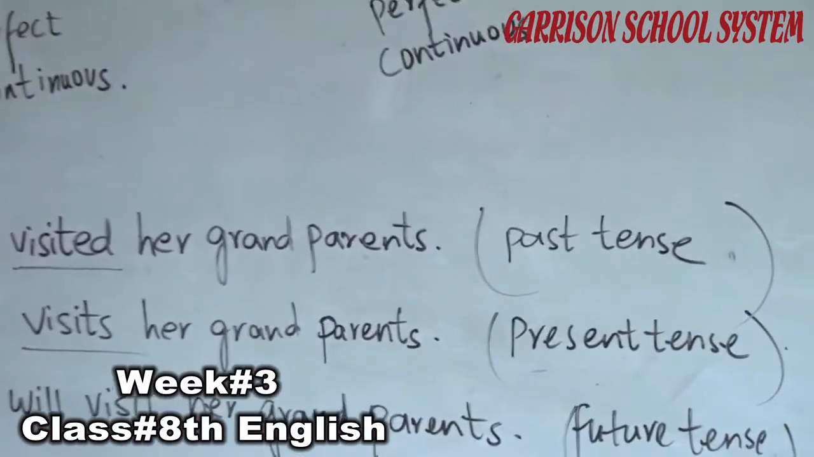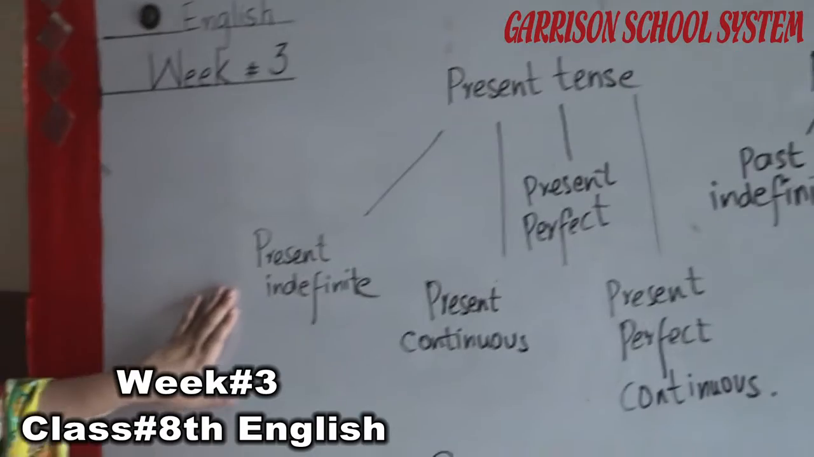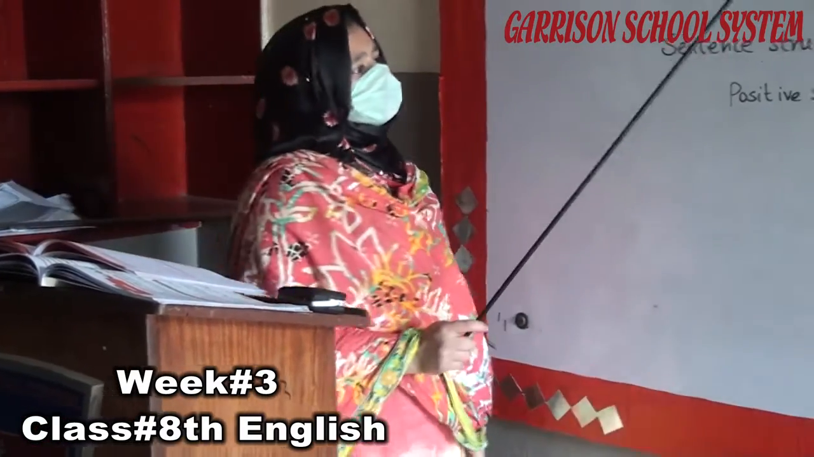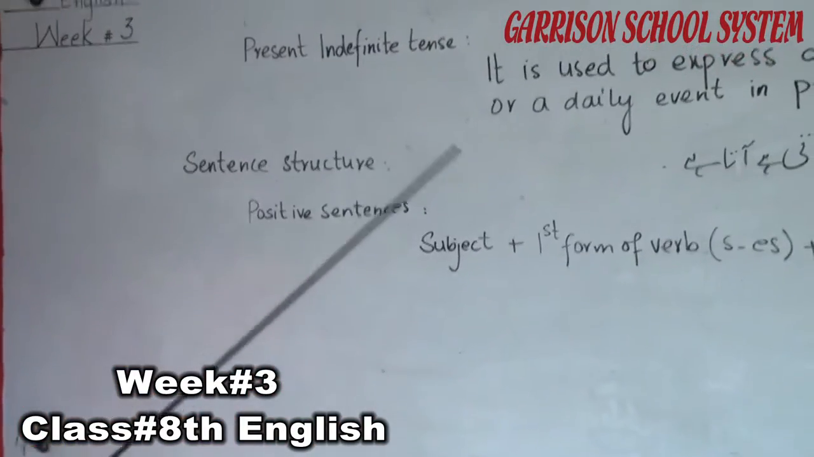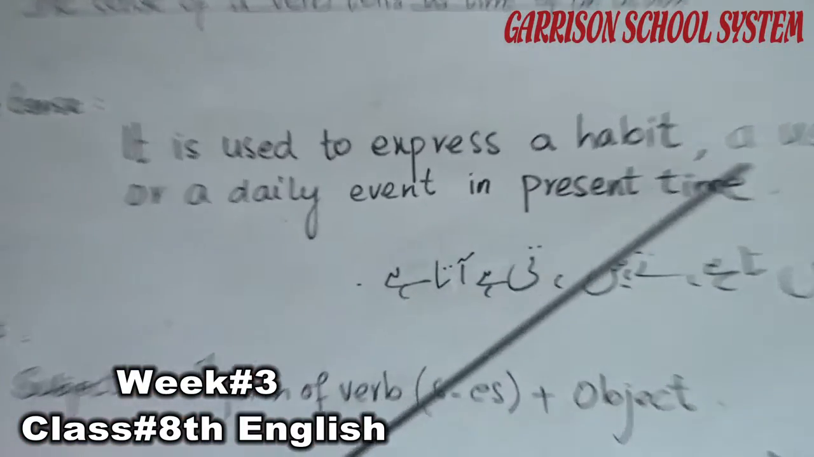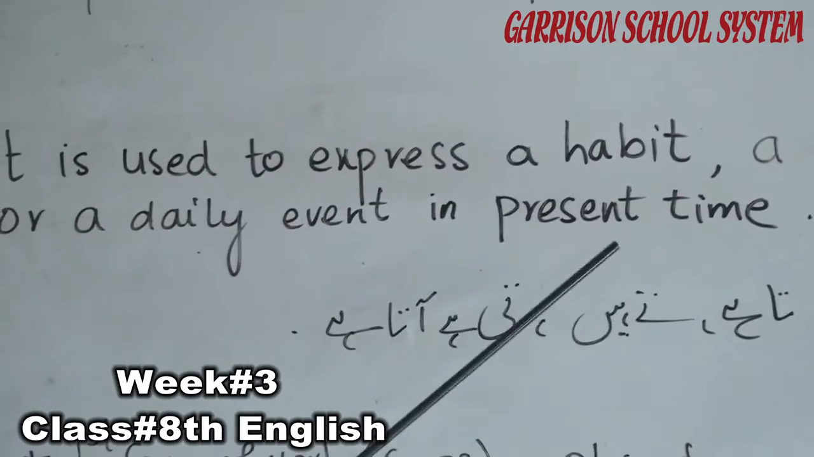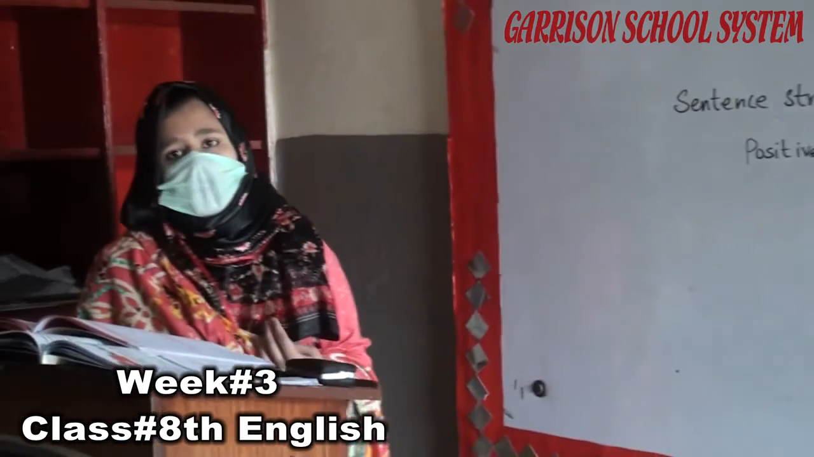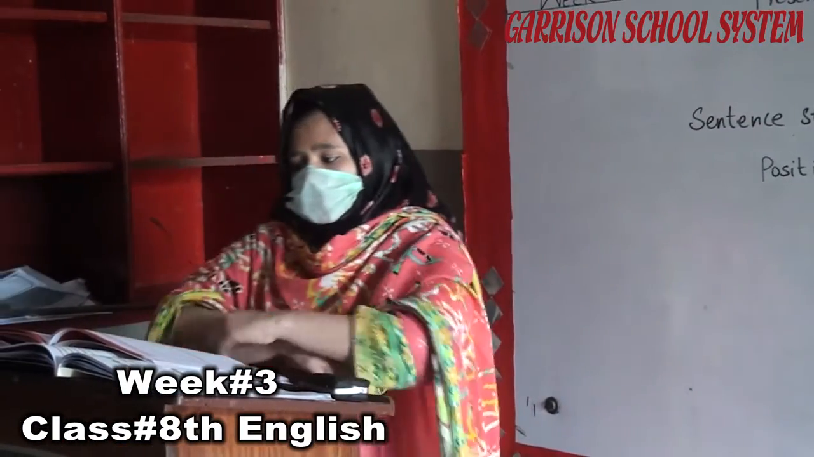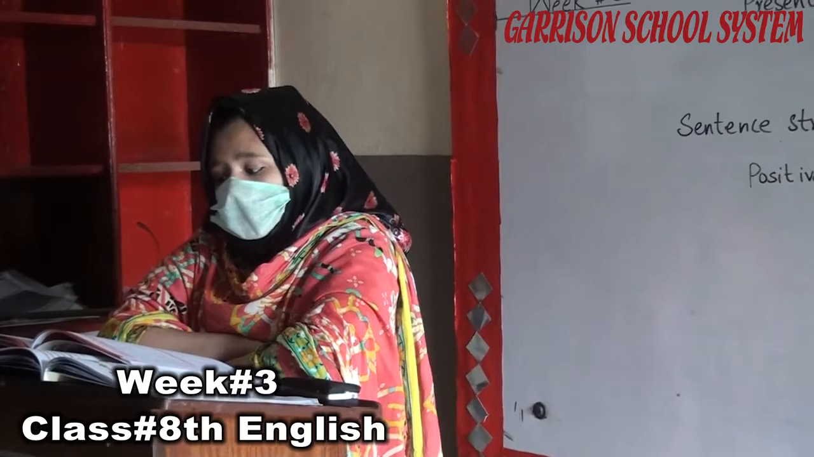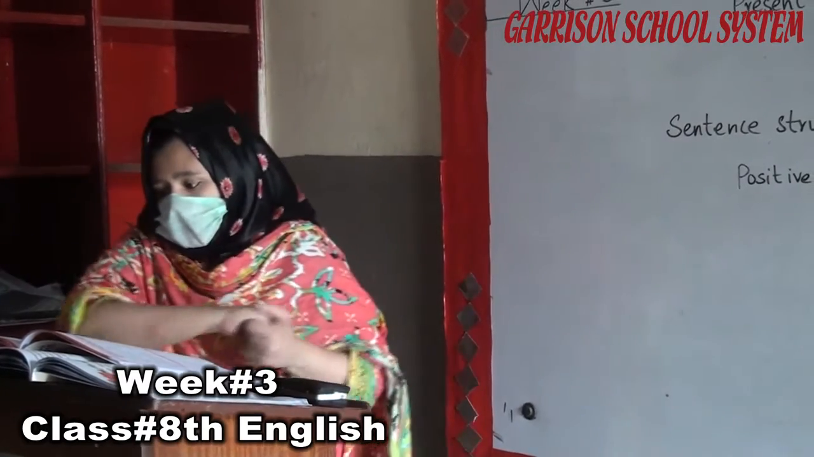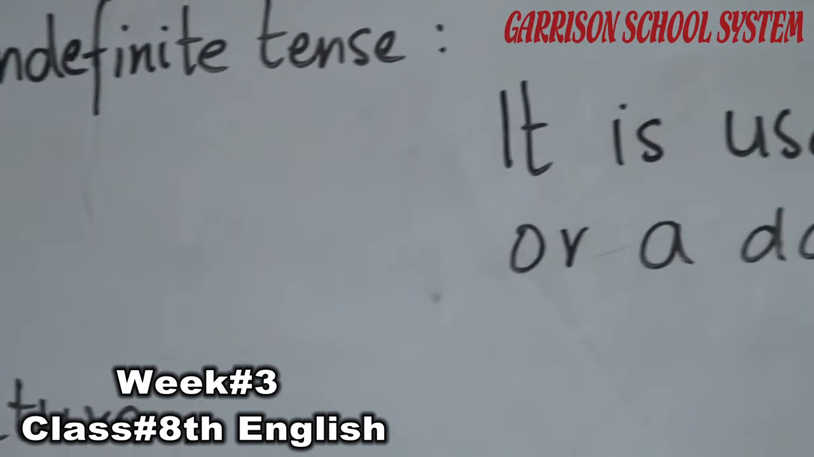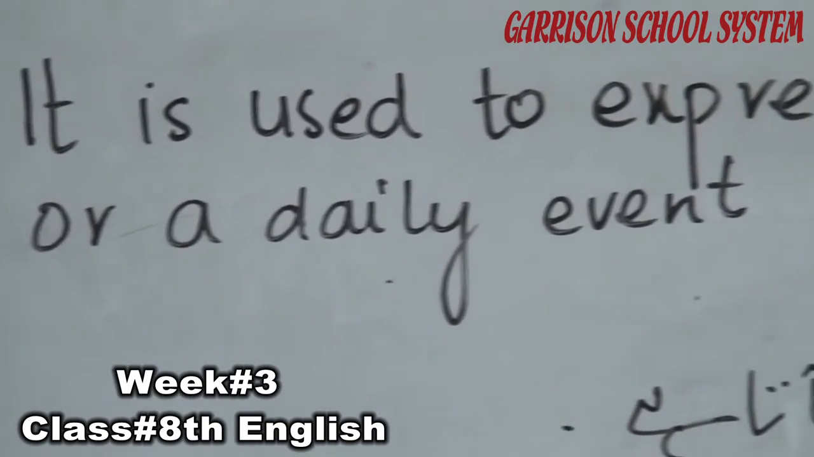Now we are going to discuss simple present tense, also known as present indefinite tense. So students, we are going to discuss present indefinite tense. It is used to express a habit, a usual action or a daily event in present time. Present indefinite tense is used to express universal facts. The simple present tense states a fact or talks about a habitual action. If the action happens regularly, sometimes or never, we use the simple present tense.